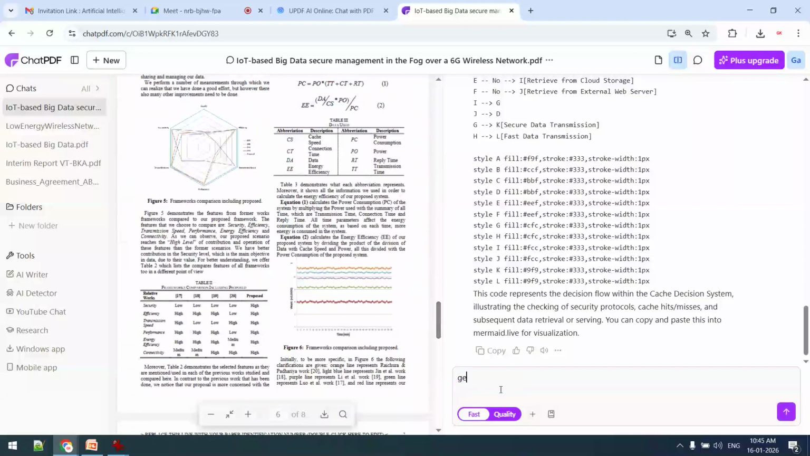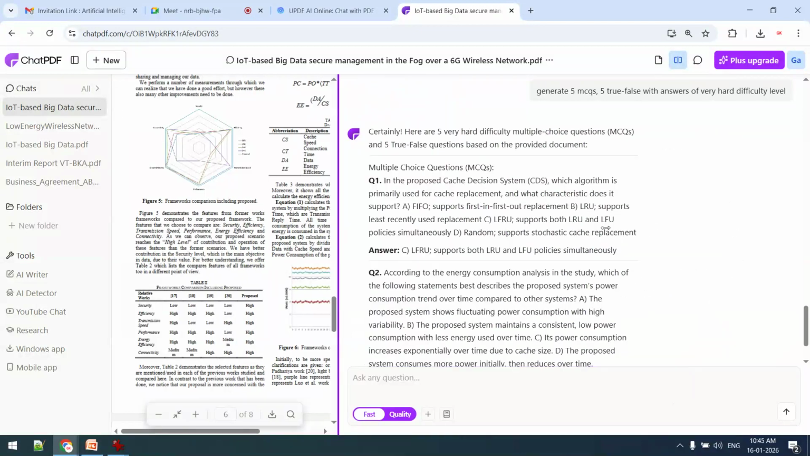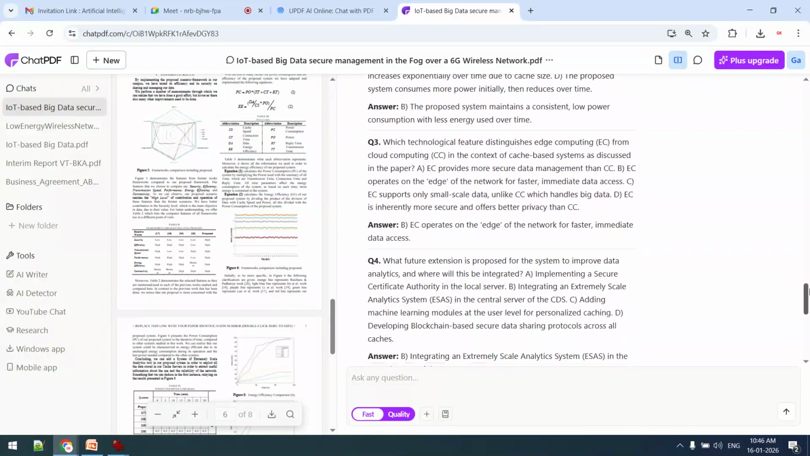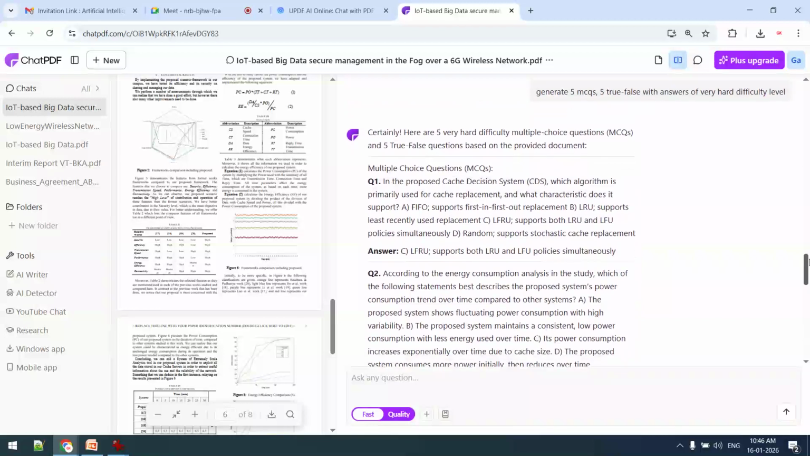Now from this book chapter I want to generate a question bank: generate 5 MCQs, 5 true false with answers of very hard difficulty level. This is differentiated instruction. So you can see very hard difficulty level questions I want to generate from this paper or from this syllabus. You can see question 1, question 2, this one MCQ, true false. So this is a use case as a teacher. For example, I am an examiner, a question paper setter, or I want to give assignments to my students. That is one use case.